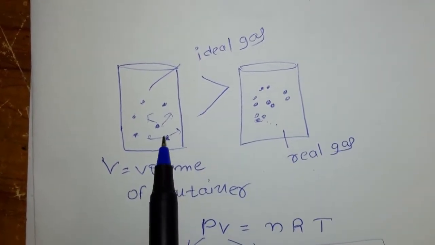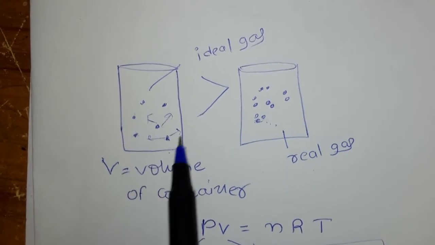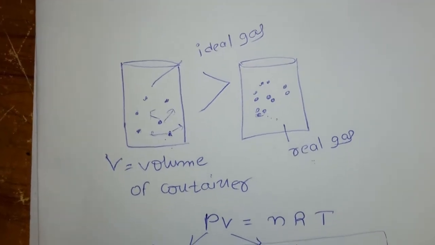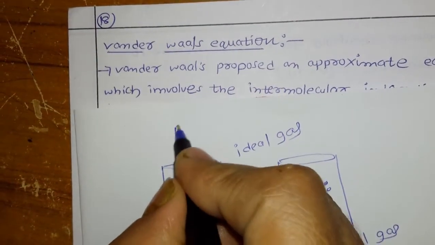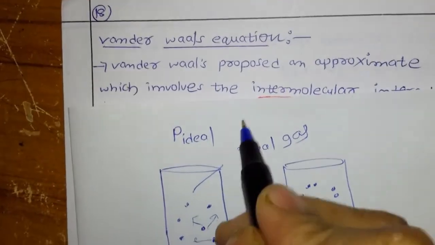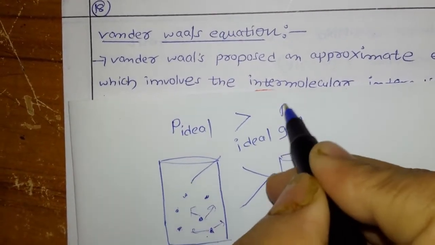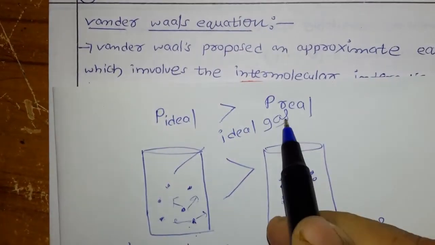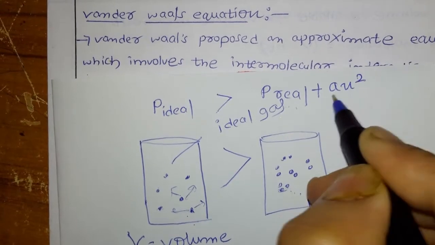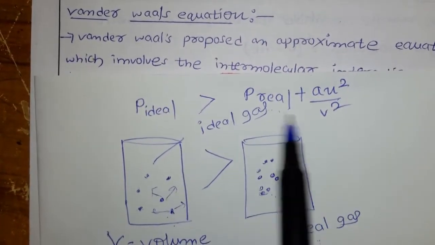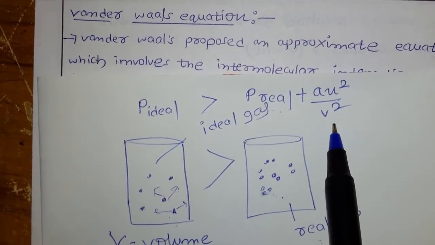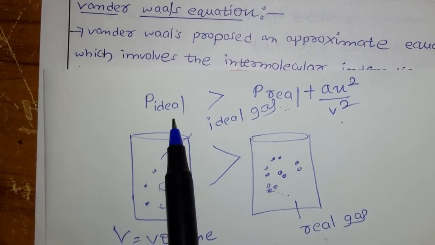Why? Because according to kinetic molecular theory, in an ideal gas we don't have any intermolecular attraction forces, but in case of a real gas we have intermolecular attraction forces. So for the ideal gas we have the pressure P ideal. P ideal is more than the pressure of the real gas, so the real gas pressure is less now. To compensate for that we add some factor, that is n square by V square. We make them equal by adding n square by V square. Why add it? Because the pressure of a real gas is less compared to an ideal gas.